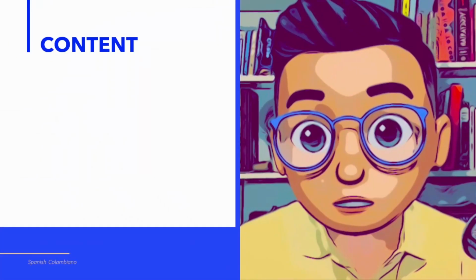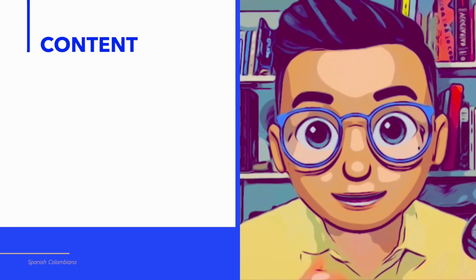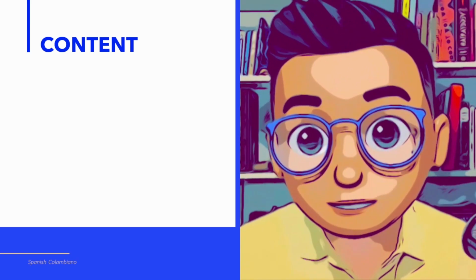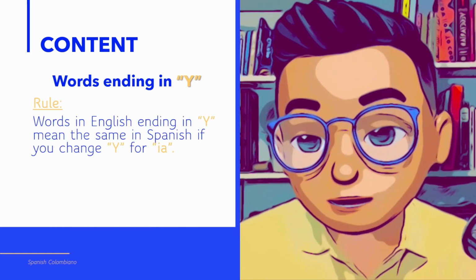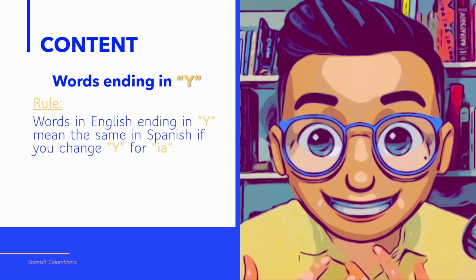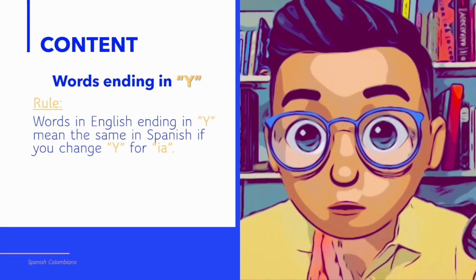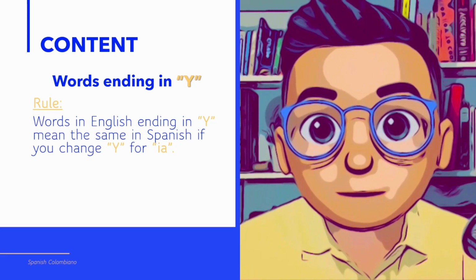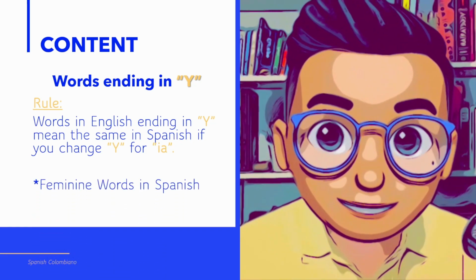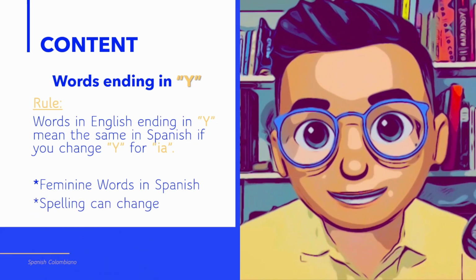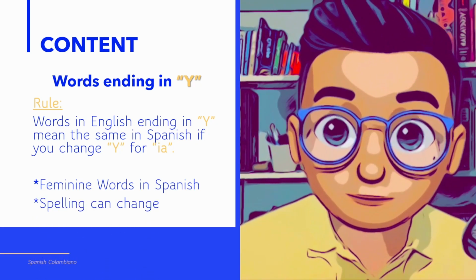In this lesson, I'm gonna teach you how you can convert words ending in Y in English into words in Spanish. The rule is simple. Words ending in Y in English mean the same in Spanish if you change Y for IA. These words become feminine words in Spanish, and sometimes the spelling is different. Let's see some examples so you can understand what I'm saying.